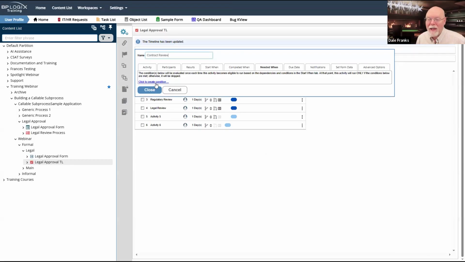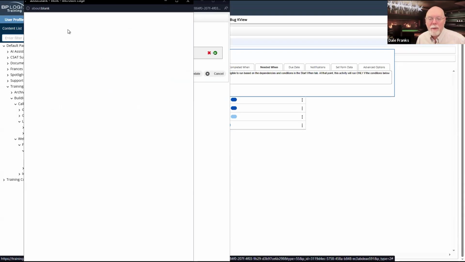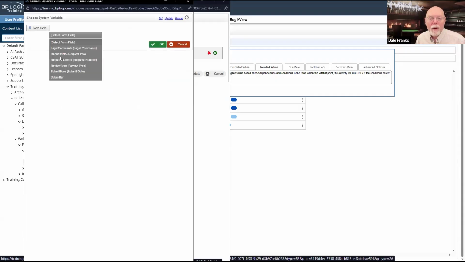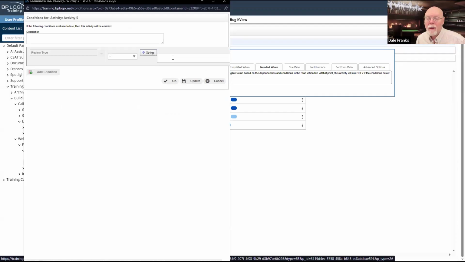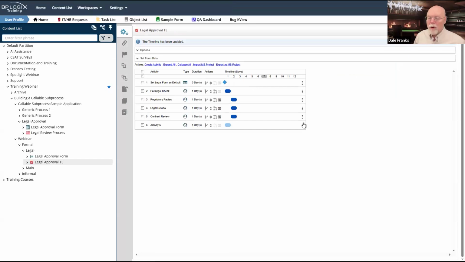And we will set its needed when the review type equals C. And we'll close that. So basically, I have these three activities. Only one of these activities will ever run, depending on what the paralegal decides whenever they look at the initial request and decide how to route it.